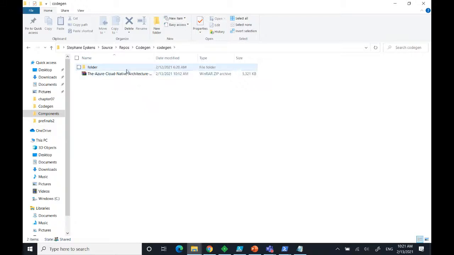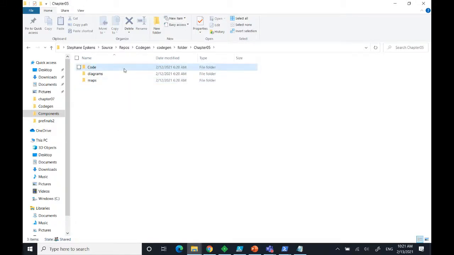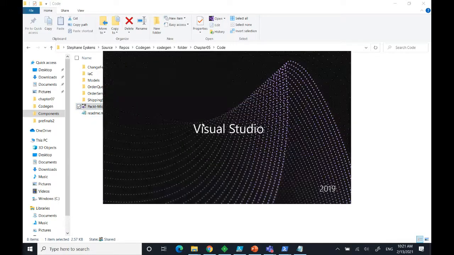So I'm going to go here, folder, and then this is chapter 5, code. Let me open the solution here with Visual Studio. Okay, so yeah, my machine is a bit saturated, so that's why it's a bit slow. Sorry for this.